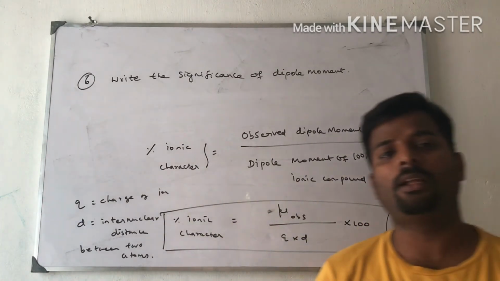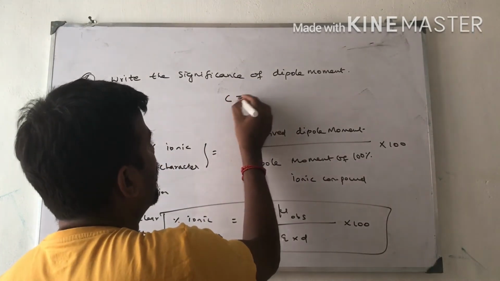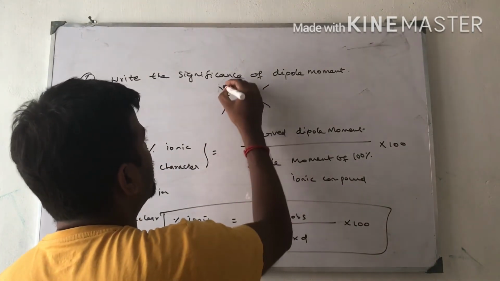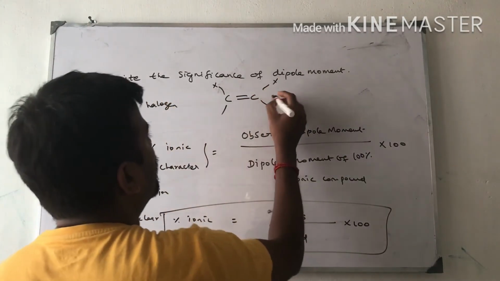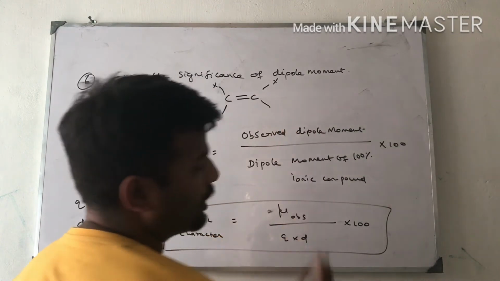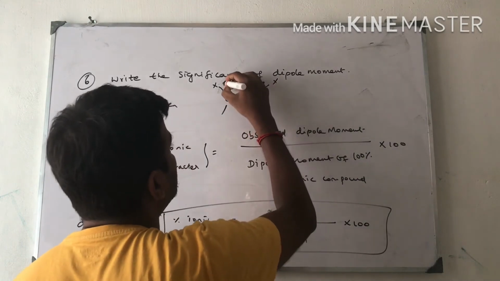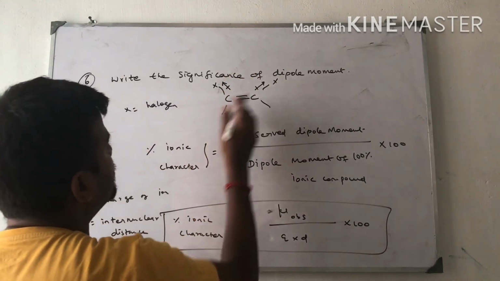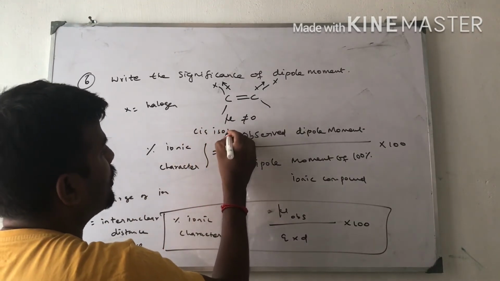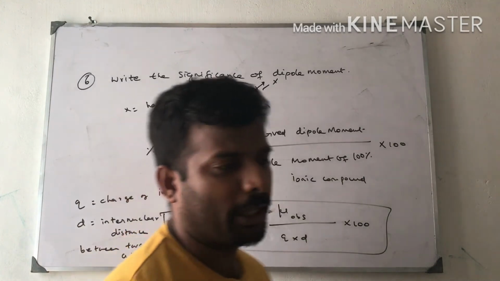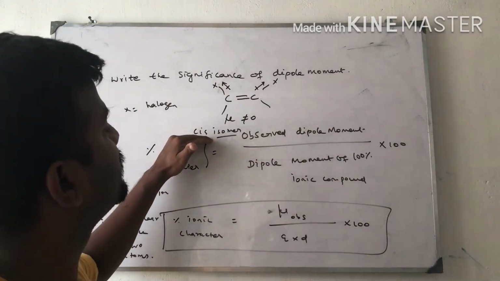Fourth one is distinguishing cis and trans isomers. Suppose I am taking a carbon double bond carbon cis isomer. Here X stands for halogen, and here also one more halogen. Halogen is always more electronegative than carbon. So the dipole moment direction is this, and the dipole moment direction here is this. Same direction, mu is not equal to 0, so it is called cis isomer. Cis means same direction. Compounds with substituents present in the same direction are called cis isomers.